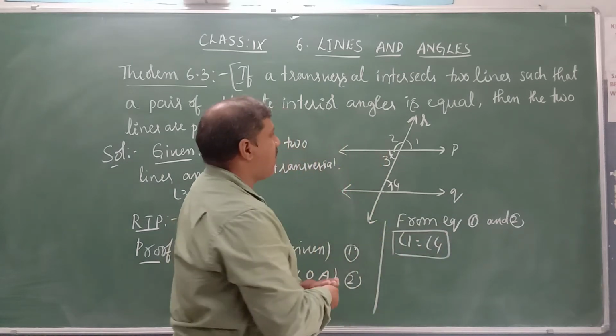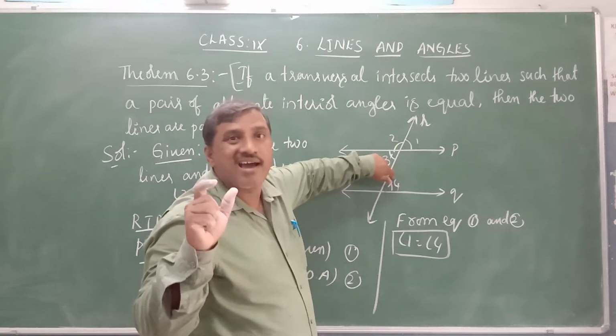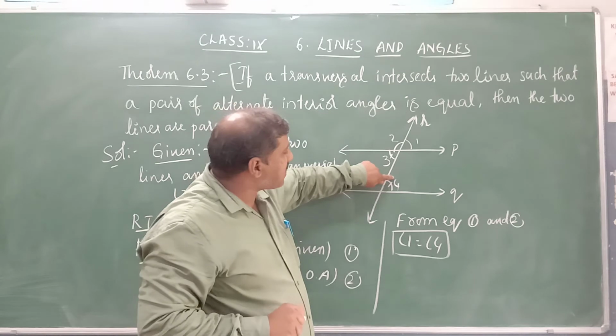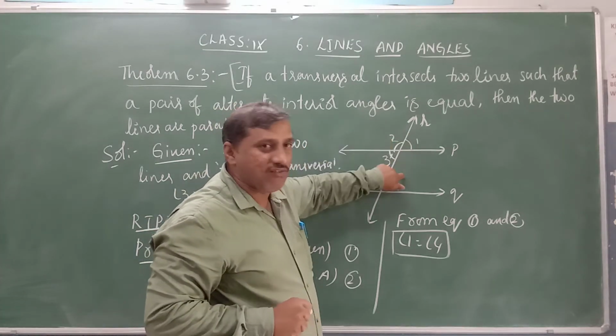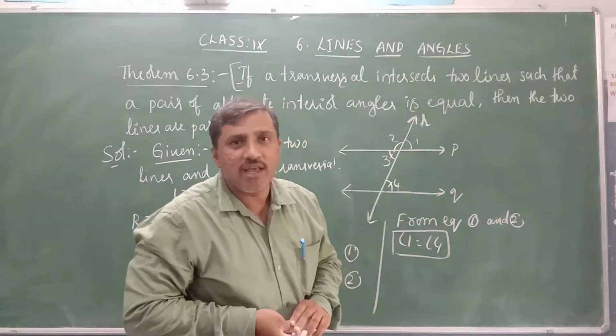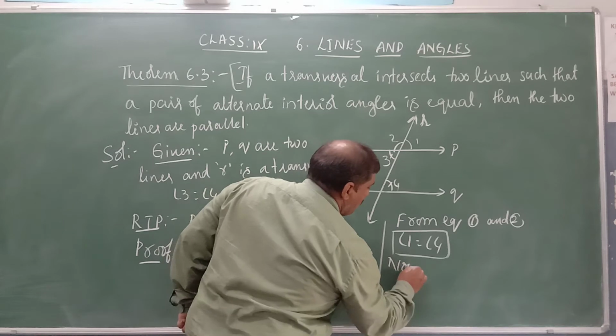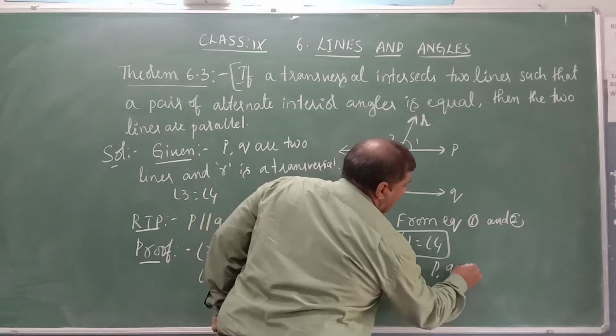Now observe the figure. What are angle 1 and angle 4 in this figure? Yes, they are corresponding angles. And just now we have proved that these two angles are equal. Therefore, P is parallel to Q by axiom 6.4. Now consider, P, Q are two lines.